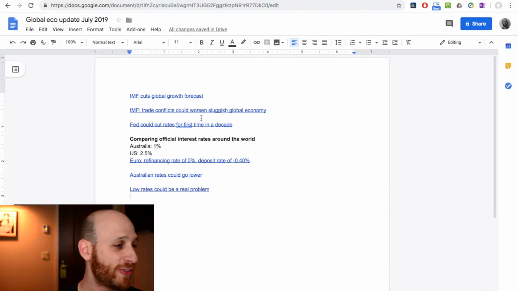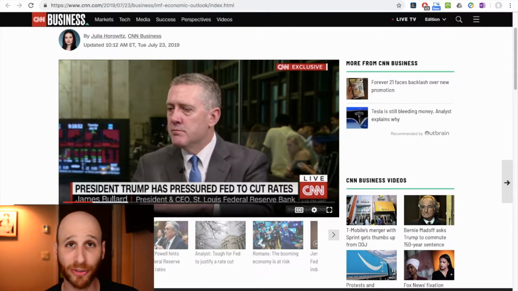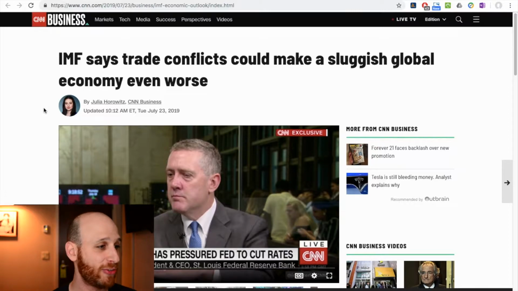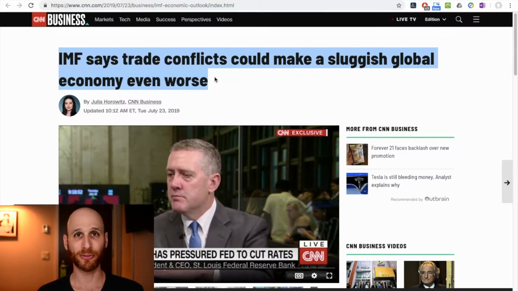If we then look here, we're going to expand on this idea. It says here, IMF: trade conflicts could worsen sluggish global economy. My students will tell you I really do like the words sluggish and subdued very much. This is from CNN Business. It says IMF says trade conflicts could make a sluggish global economy even worse. Sluggish, like a slug, moving very slowly. So what we're saying is that the IMF thinks that trade conflict, that trade war, could actually make weak global growth even weaker. And that's going to be a really challenging situation.